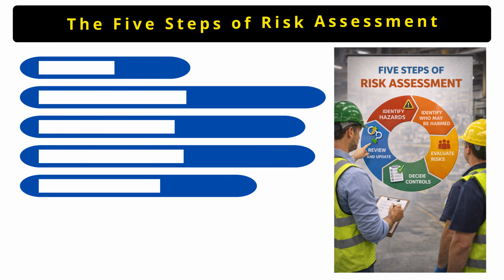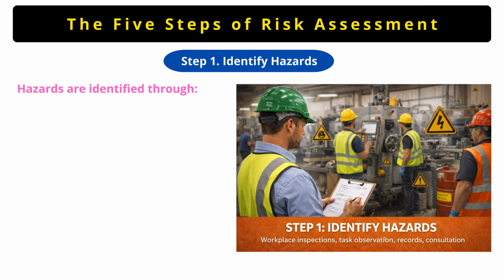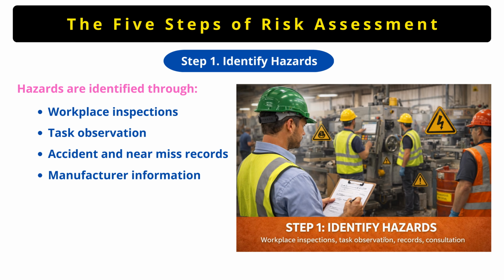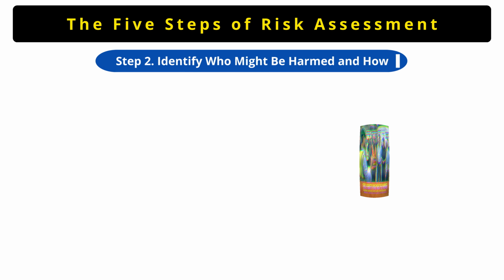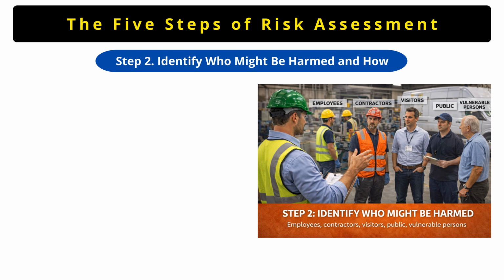Now, let us understand the 5 steps of risk assessment. Step 1 is identifying hazards. This can be done through workplace inspections, task observations, accident and near miss records, manufacturer information, and worker consultations. Step 2 is identifying who might be harmed and how.